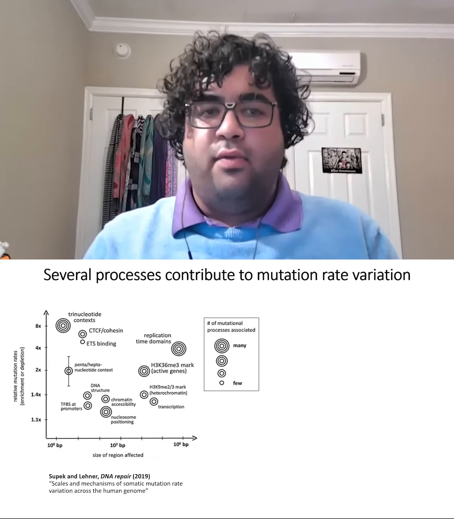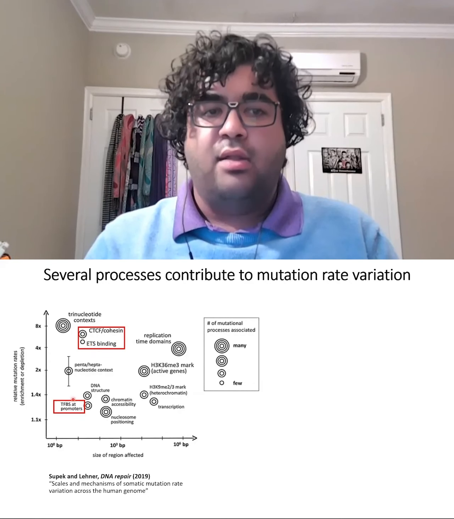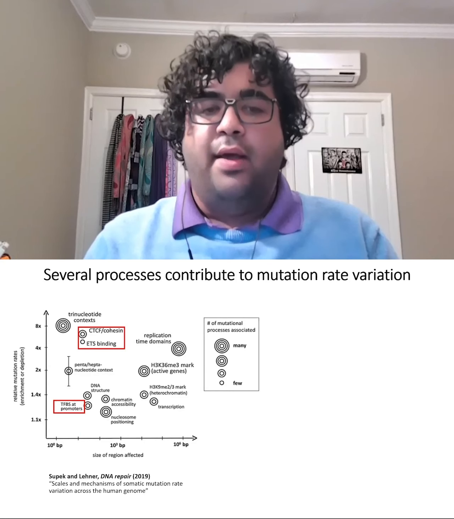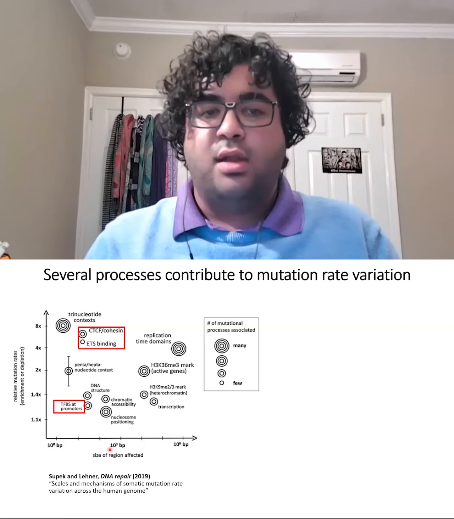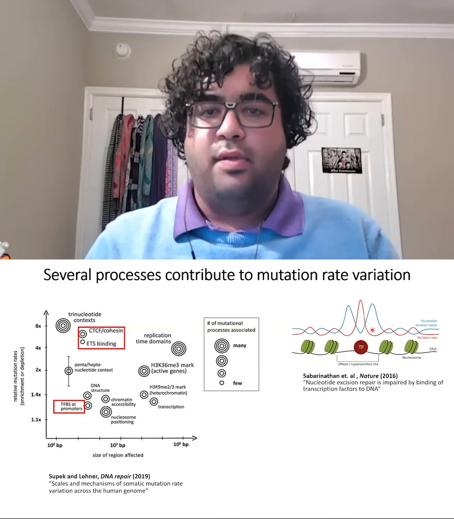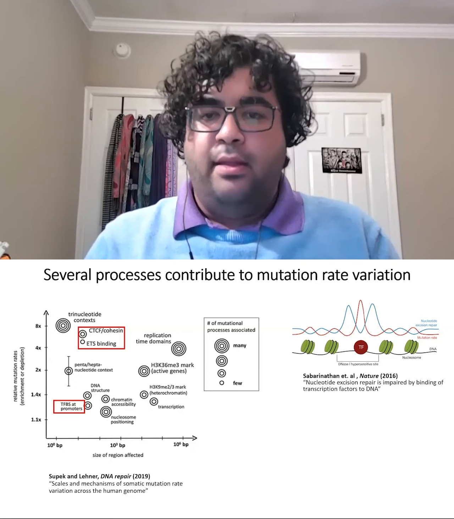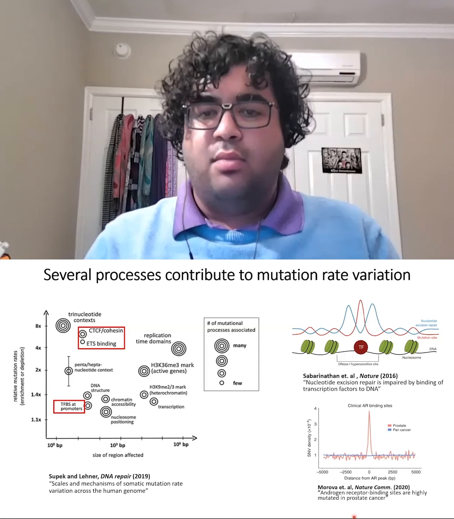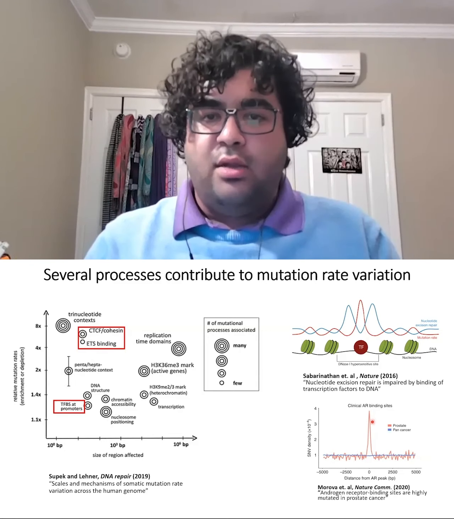Recently, a lot of work has pointed to transcription factor bindings such as CTCF and ETS and other factors at promoters as contributory mechanisms to mutation rate variation at the local level. Typically, such work points to the depletion of repair at these binding sites that causes an increased mutation rate in the binding sites compared to their flanks.